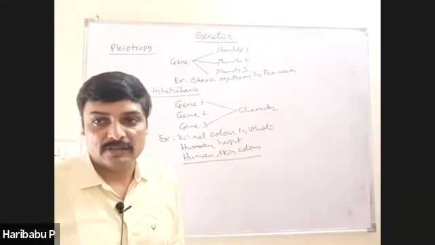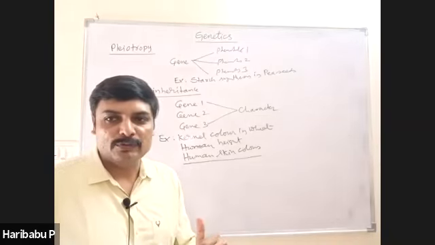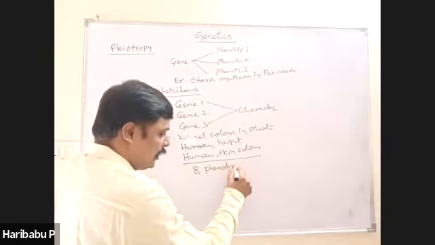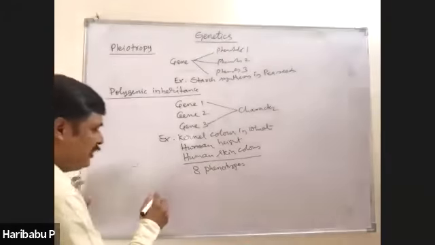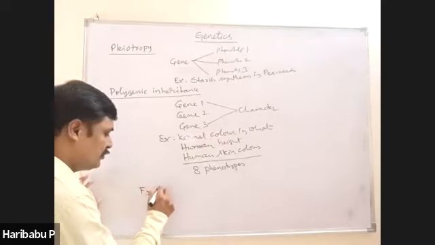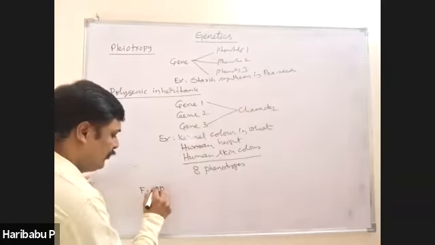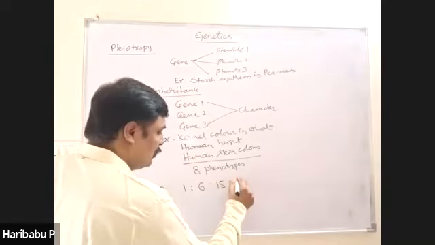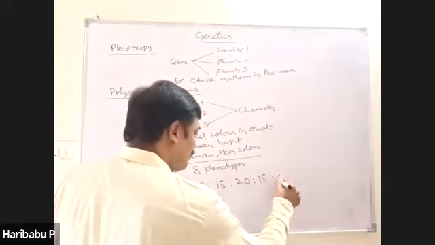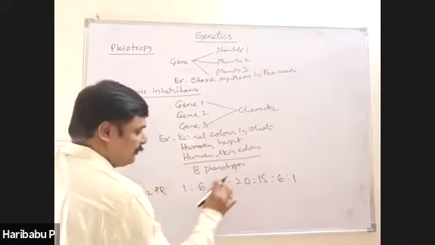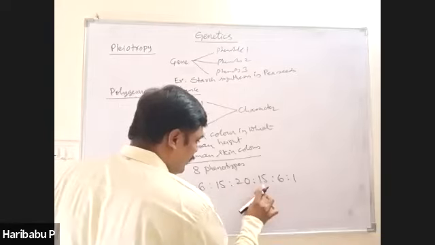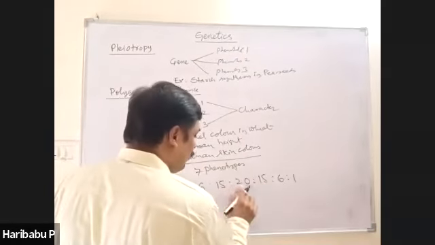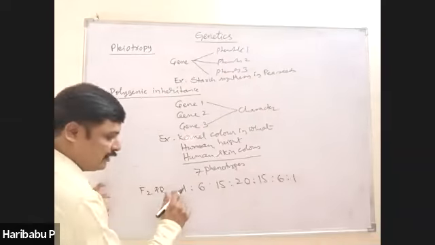As a result, in the F2, how many phenotypes are obtained? 7 phenotypes are obtained in the F2 phenotypic ratio of polygenic inheritance, 1:6:15:20:15:6:1. 1, 2, 3, 4, 5, 6, 7. 7 phenotypes appear in this ratio.